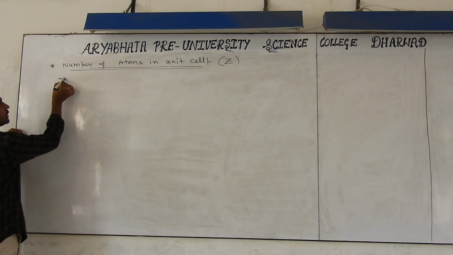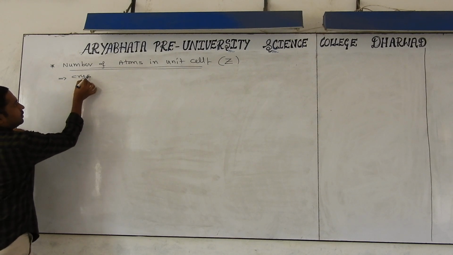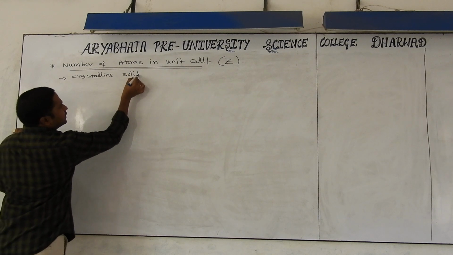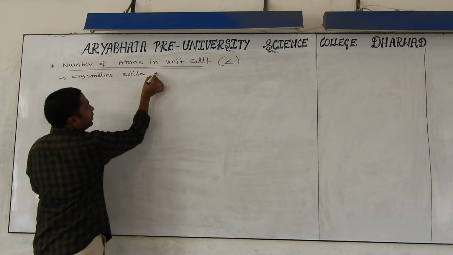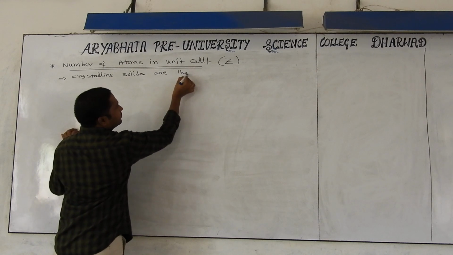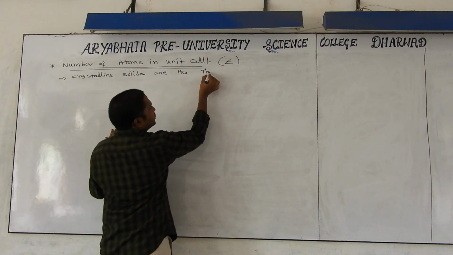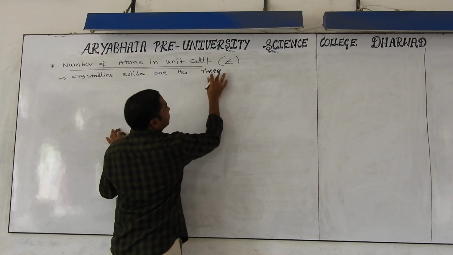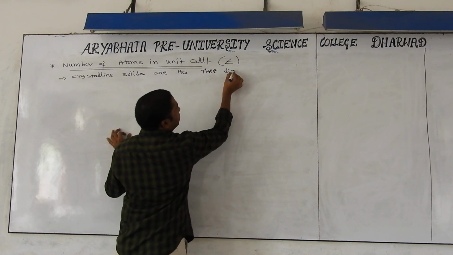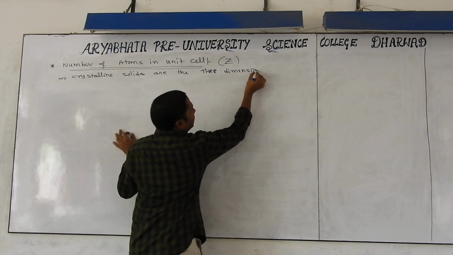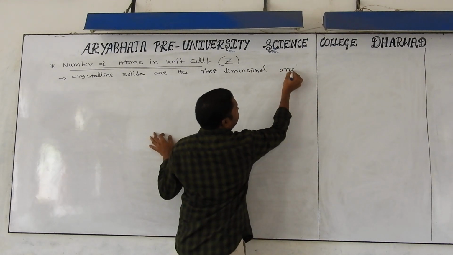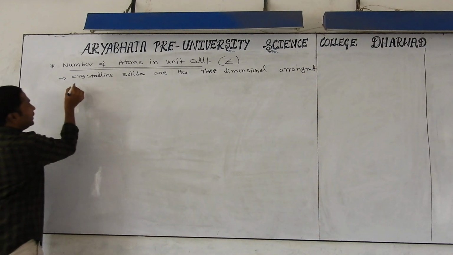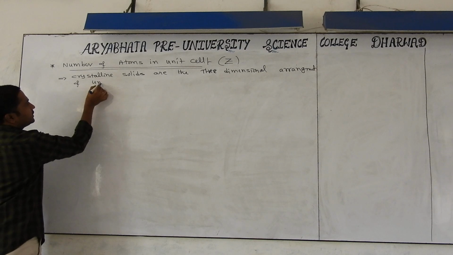If you take crystalline solids, they are a three-dimensional arrangement of unit cells.